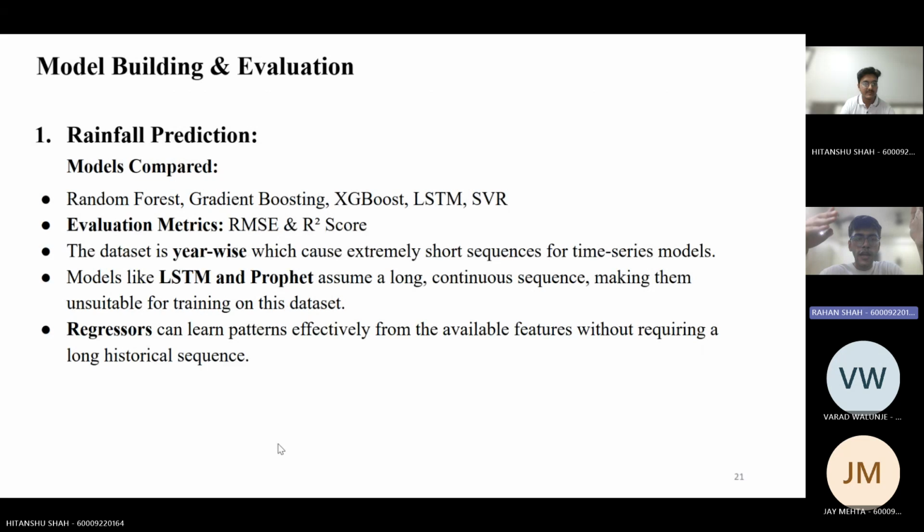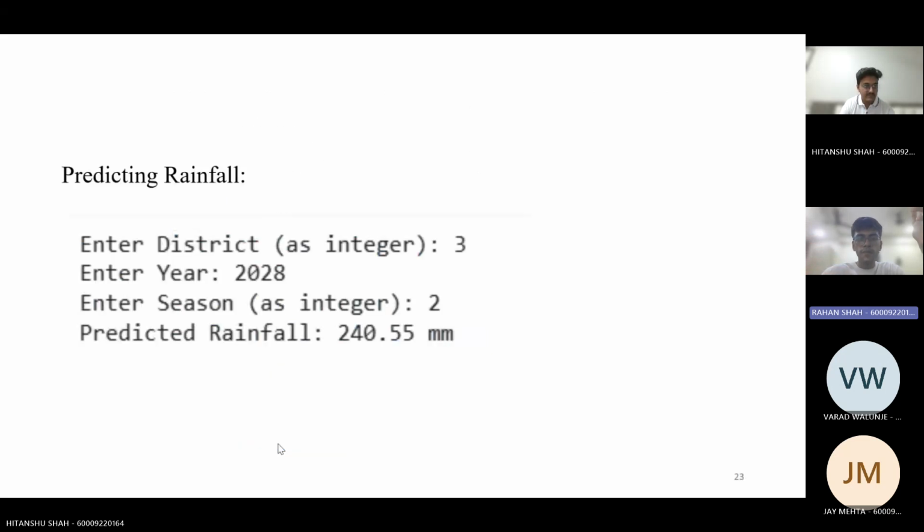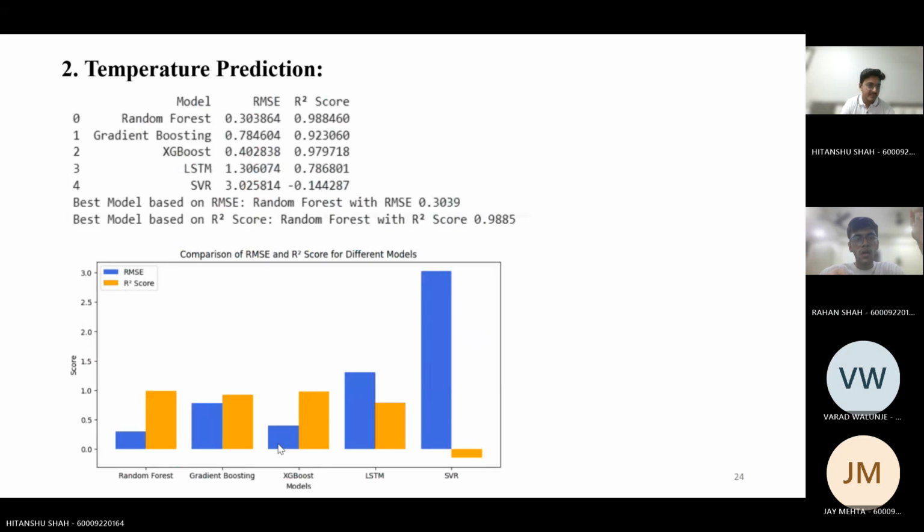square. We used different regressors such as random forest, gradient boosting, XG boost, LSTM, and SVR. The best performing model was random forest. This is the prediction on rainfall. Next. Then we did the same for temperature prediction. We used the same models. And again, random forest performed the best, giving the best RMSE and R square scores. Next.